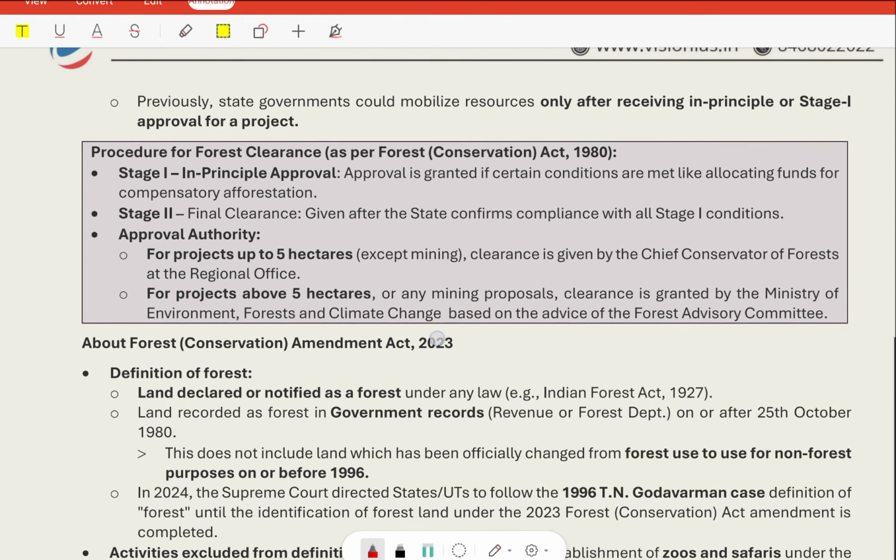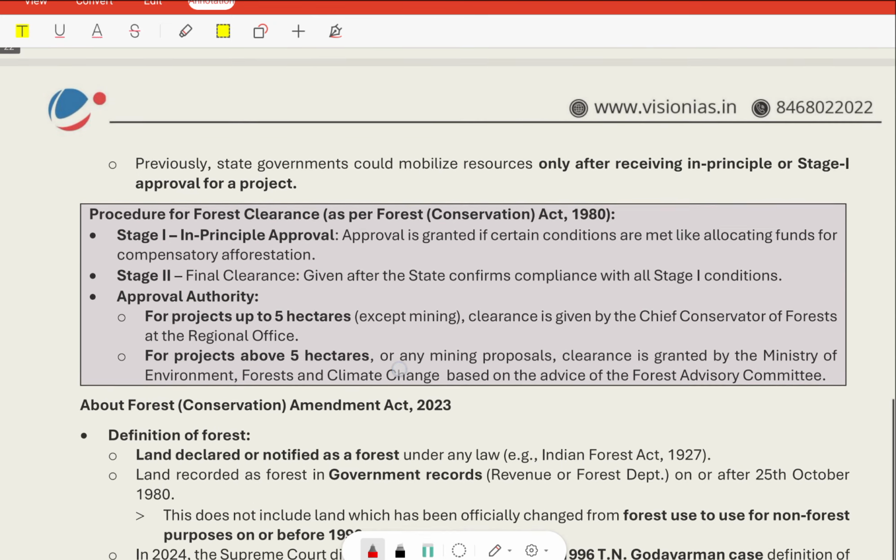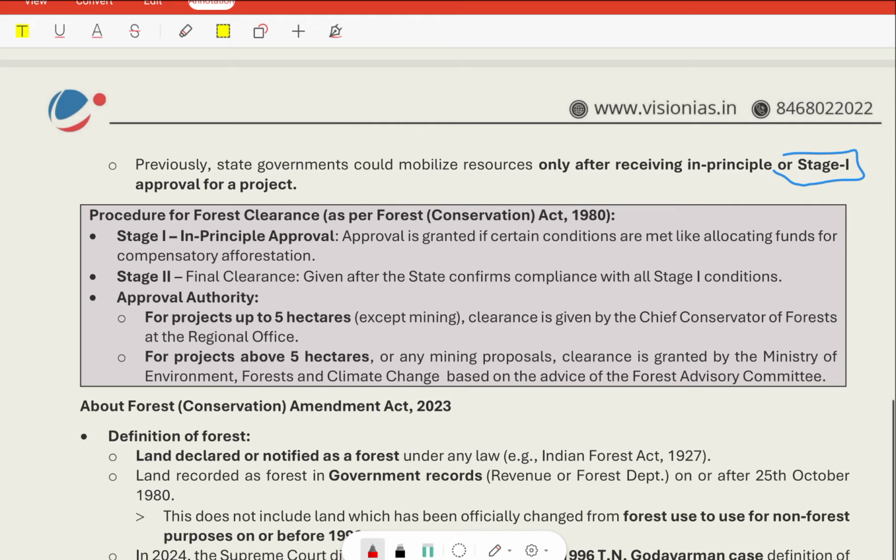Now we need to understand stage 1, because there is a mention of stage 1. So forest clearance, as per the Forest Conservation Act 1980, talks about stage 1 and stage 2. Stage 1 is an in-principle approval. Approval is granted if certain conditions are met, like allocating funds or compensatory afforestation.